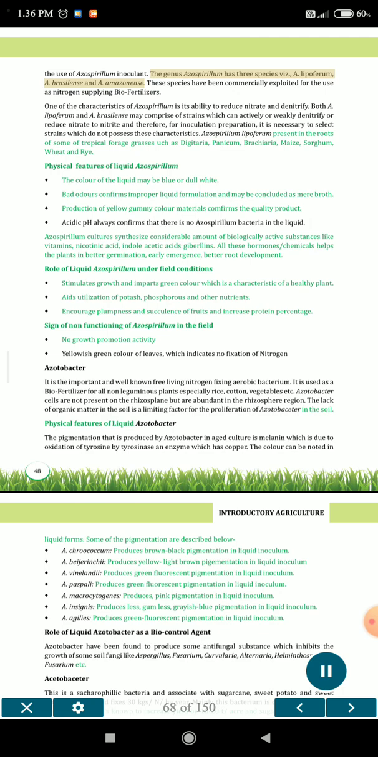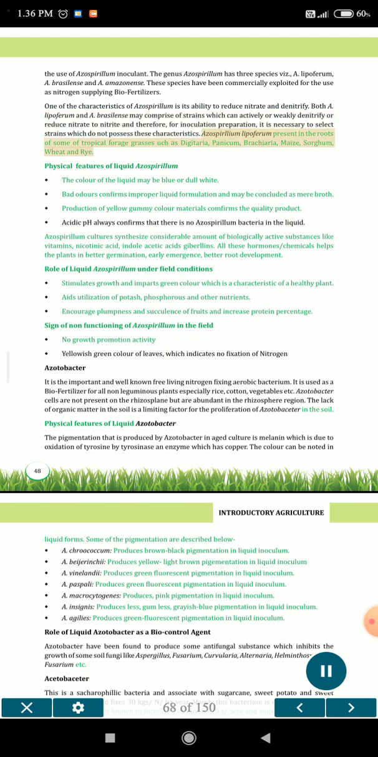The genus Azospirillum has 3 species, viz. A. lipoferum, A. brasilense and A. amazonense. These species have been commercially exploited for use as nitrogen supplying biofertilizer. One of the characteristics of azospirillum is its ability to reduce nitrate and denitrify. Both A. lipoferum and A. brasilense may comprise strains which can actively or weakly denitrify or reduce nitrate to nitrite, and therefore, for inoculant preparation, it is necessary to select strains which do not possess these characteristics.